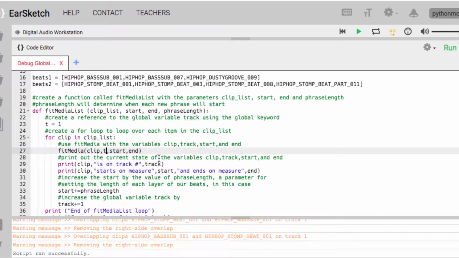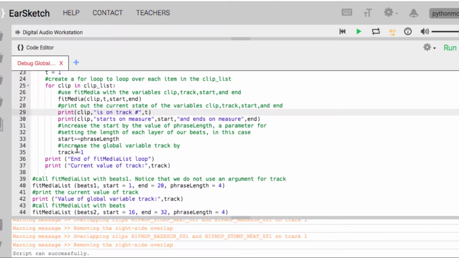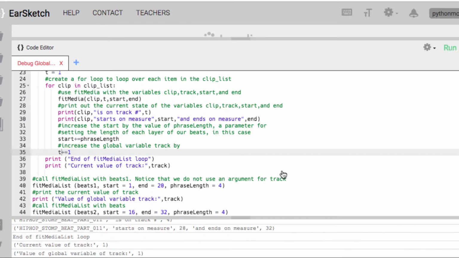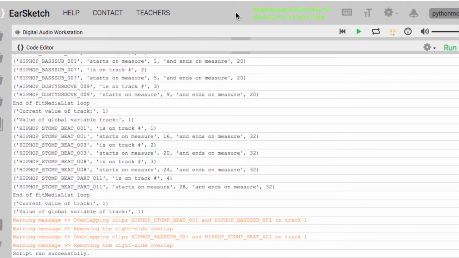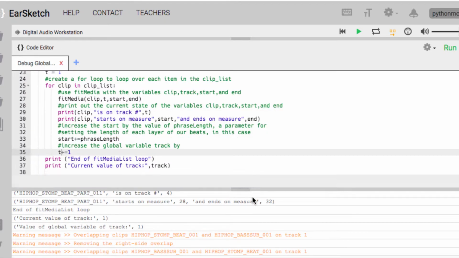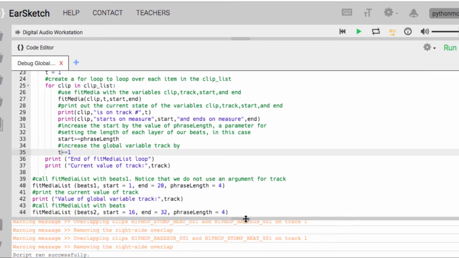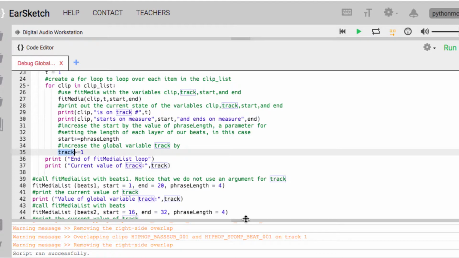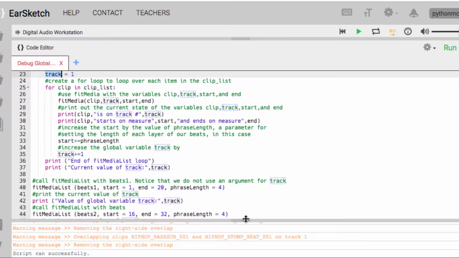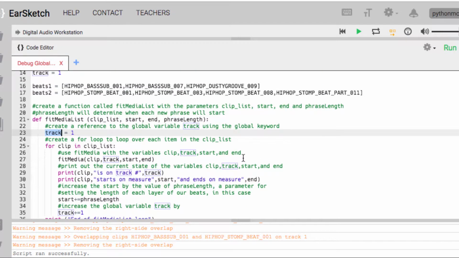If we just call this t or some other name, then you would see, okay, clearly this is a local variable because it just happened to have the same name as that global variable track. If we called it t, it'd be much more clear. We have the same error because it's still a local variable, and so when you call the function again, it starts off back at 1 again, and we've seen this in other errors before. So if you want to access that global variable and update it, that will fix the code. So we should go back to global track, but let's see, how else can we break this in EarSketch?